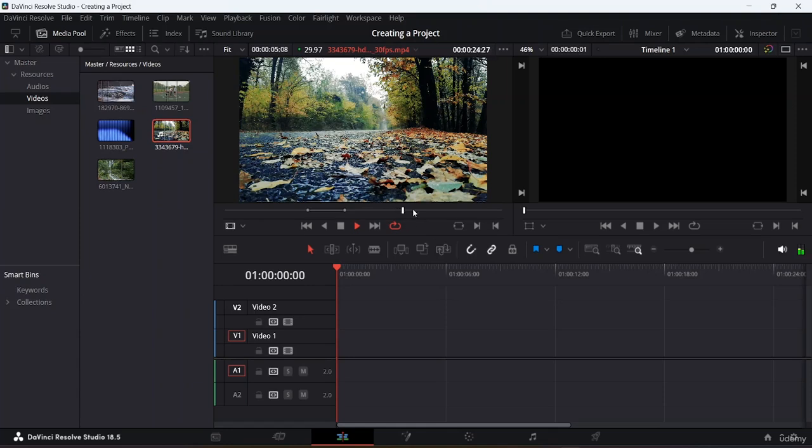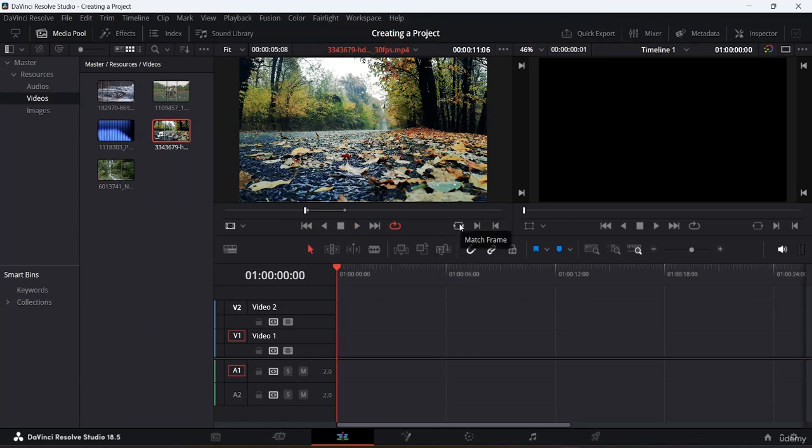So I will just wait for it to finish. Let's bring it right over here and wait for it to be played again in the source panel. So if I turn this loop on, it will keep on playing the footage which I have in my source panel. Okay, so over here I will just pause this right now.